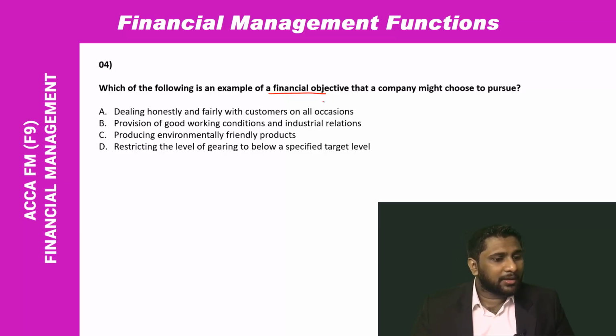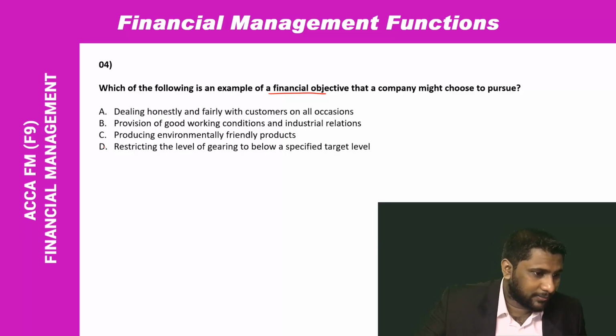Producing environmentally friendly products, again it's non-financial. Restricting the level of gearing to below a specific target level, yes, it is financial, because gearing is connected with financial matters, so that can be a financial objective. So for this question, your answer should be D.